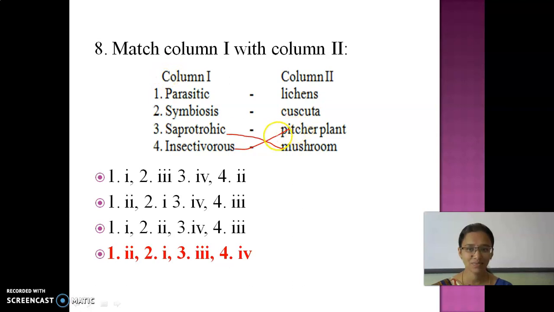So, parasitic is Cuscuta. What is that? Parasitic is Cuscuta, okay, or it is called as Amarbel. And then symbiosis, lichens. So now you have to check which suits it best. What is the first one? 2. Second one is 1. Third one 4, fourth one 3. So what is the order? 2, then 1, 4, 3. So this is the correct answer.